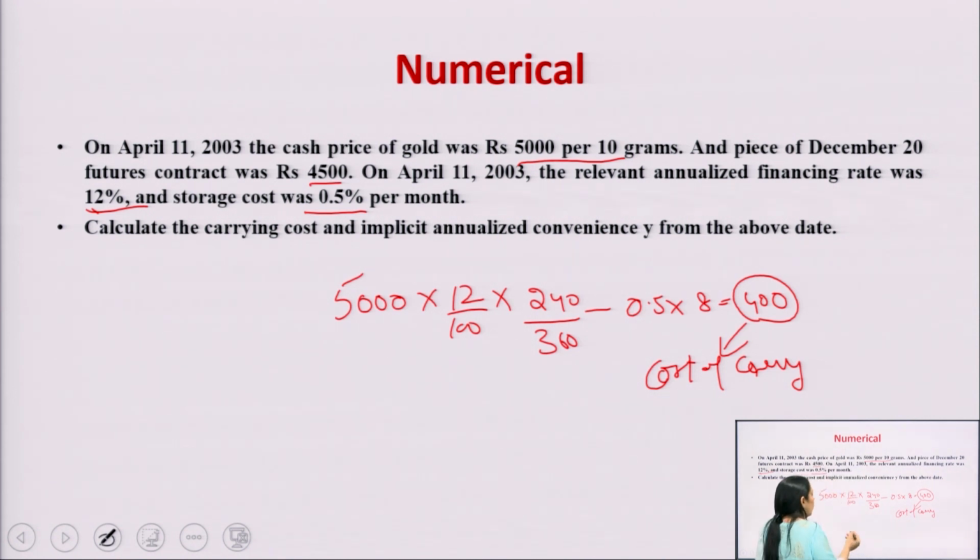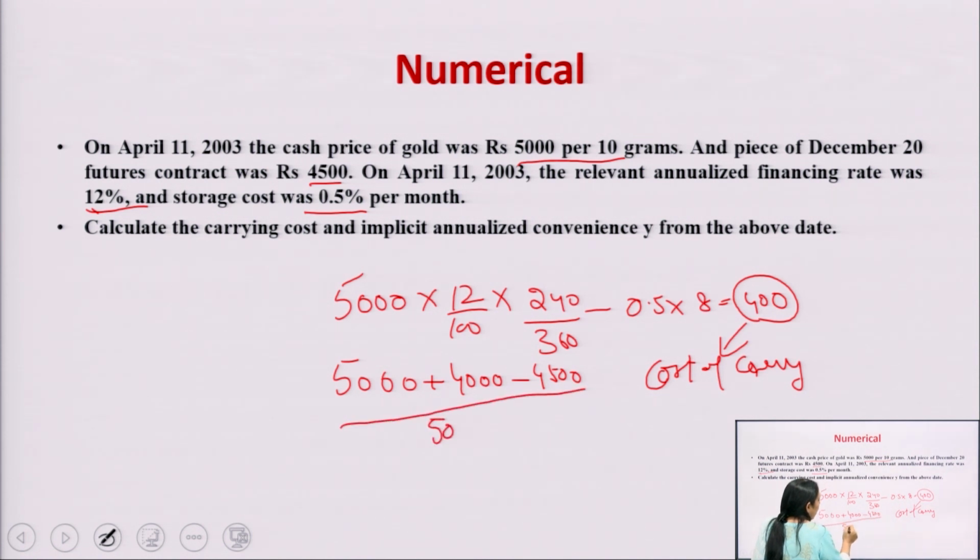Now you have to do the calculation above to calculate the annualized convenience yield. This is 5,000 plus 400 minus 4,500, divided by 5,000, and multiplied again by, now we are going to reverse it, 360 upon 240. The amount which comes becomes 27.38%. In this way we will do the calculation.